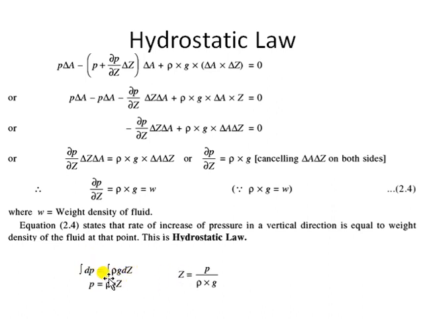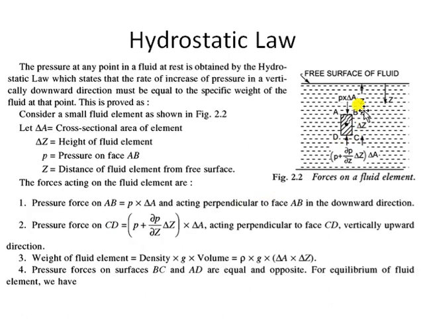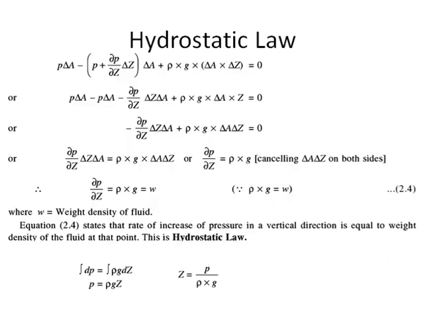If you integrate this, you can see that we have integrated with the limit of 0 to p. That means this is an absolute pressure. So absolute pressure at this point will be rho g z. So this p which you are getting is the absolute pressure. Whenever we are measuring the pressure with reference to 0 pressure, that is called absolute pressure. So absolute pressure at any point at a distance of z will be rho g z. According to this figure, rho g z will be the pressure on face b. Getting it or not? So this is what we need to discuss here.